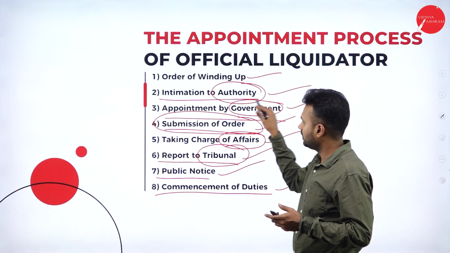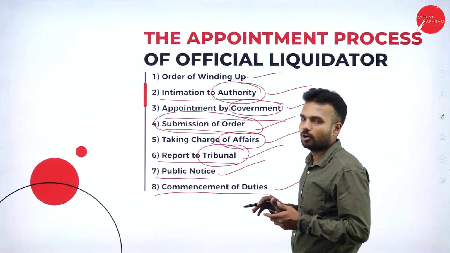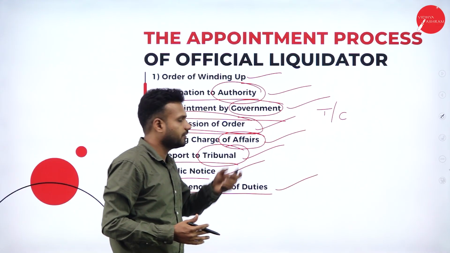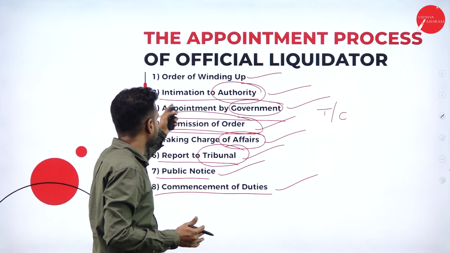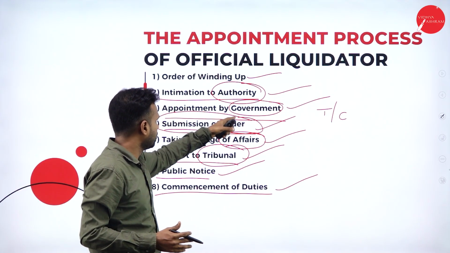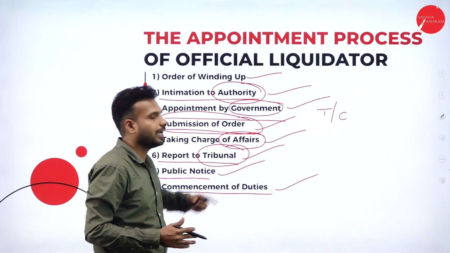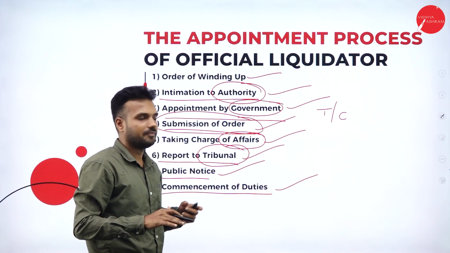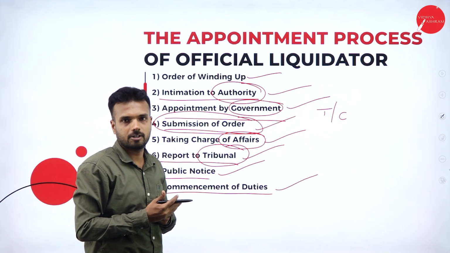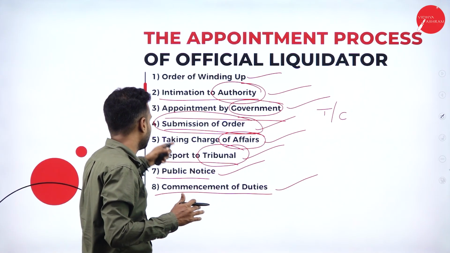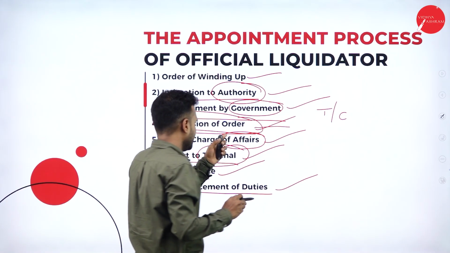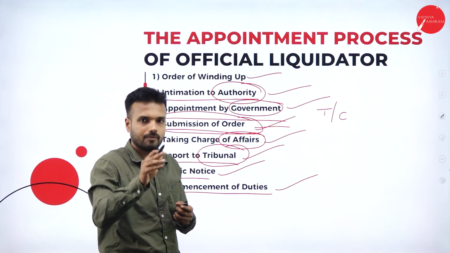Second step is intimation to the authority. As soon as they decide to liquidate an organization, they send the notification to the relevant authority. Based on that intimation, the relevant authority is going to appoint an official liquidator. Who is going to appoint an official liquidator? That is the government of India, the central government, followed by submission of order. The central government is going to submit the order to the liquidator for the liquidation of the organization.